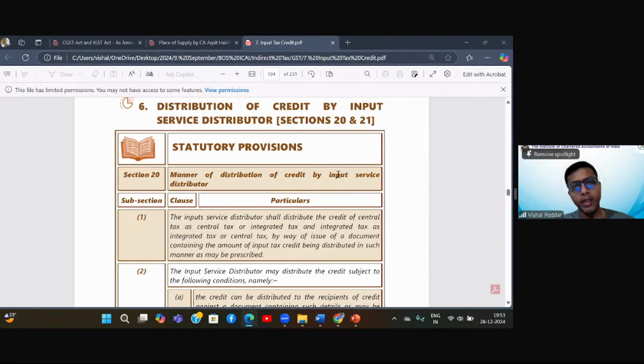It will appear in your 2A, 2B. Like how a supplier uploads his outward supply, it appears in your 2A, 2B, and on that basis you take credit. Here, when I upload in my GSTR-6, it will also appear in your 2A, 2B, and you will be eligible to take the credit. This is in short, in a nutshell, the entire ISD provisions.